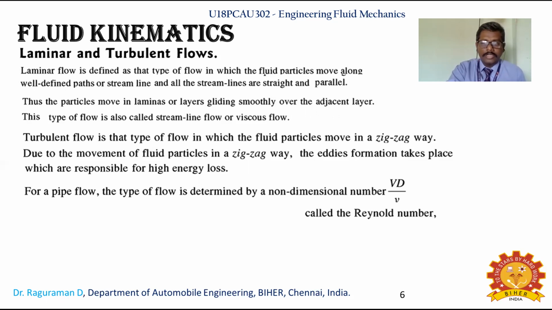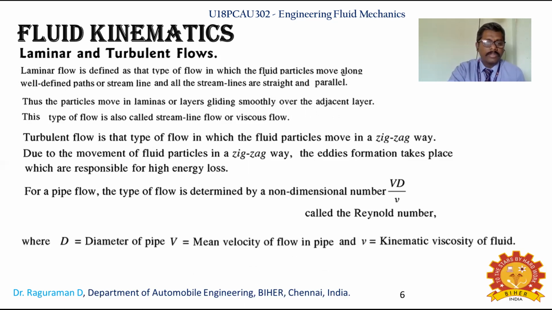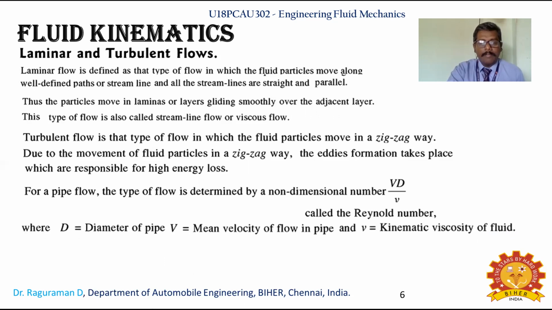This we are going to see in the upcoming module also. In module 4 it will be used for solving problems in flow through pipes. So D is the diameter of the pipe, V is the velocity of flow in the pipe, and ν is the kinematic viscosity of the fluid. In the previous module we saw that μ is the dynamic viscosity, or simply viscosity, but kinematic viscosity is written with a ν symbol.